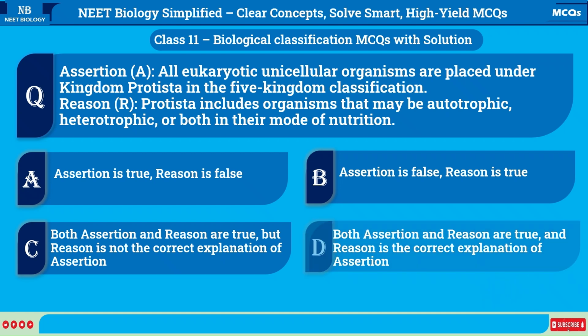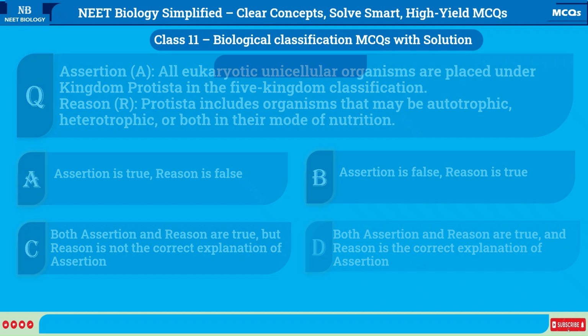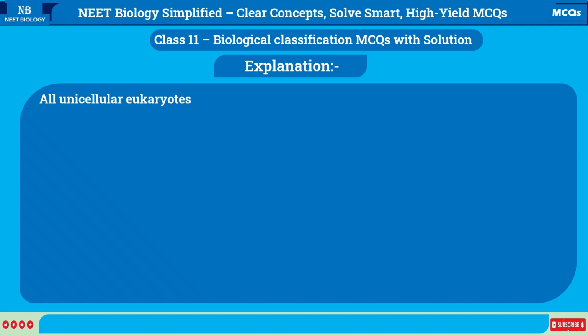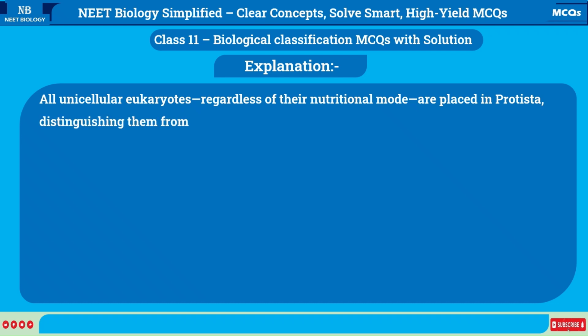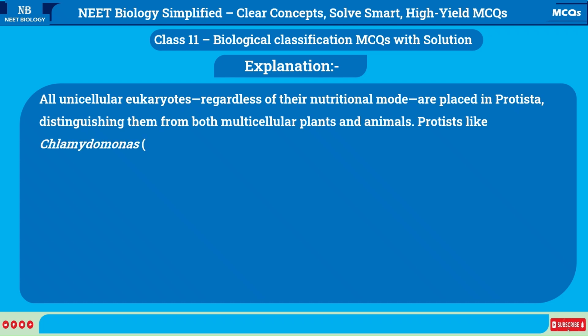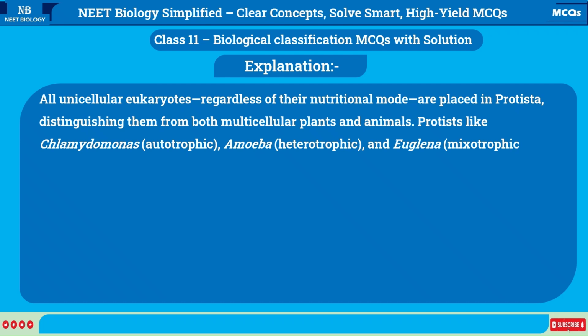Correct answer is D. Both assertion and reason are true, and reason is the correct explanation of assertion. Explanation: All unicellular eukaryotes, regardless of their nutritional mode, are placed in Protista, distinguishing them from both multicellular plants and animals. Protists like Chlamydomonas, autotrophic, amoeba, heterotrophic, and Euglena, mixotrophic, show diverse nutrition types.